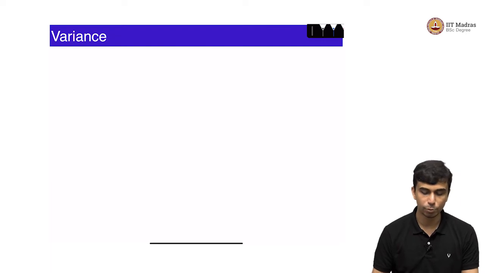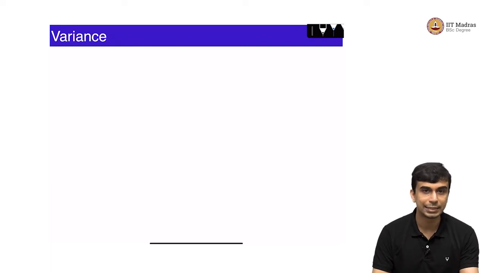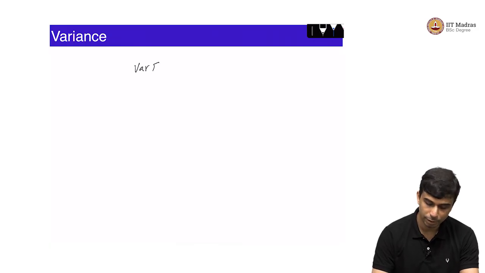Right. So, then we will move to the next object, which is the variance. The variance is also the same as we defined for discrete random variables. You can have a continuous random variable x. The variance of that random variable x is simply the expected value of the squared deviation of x from Ex.